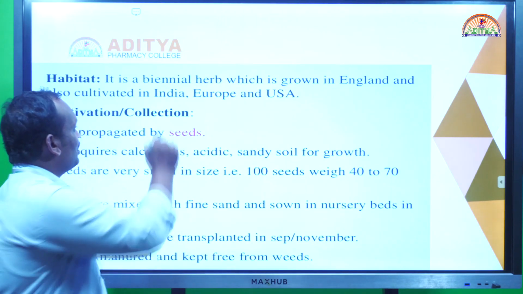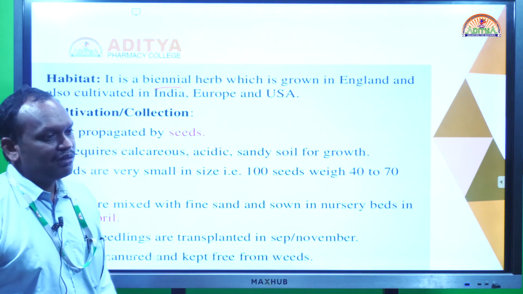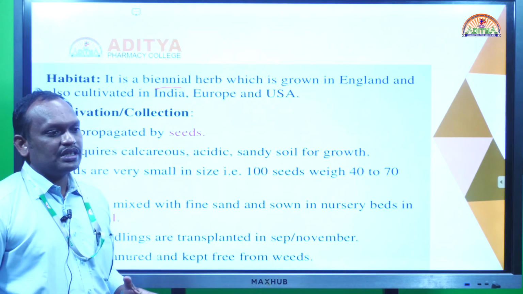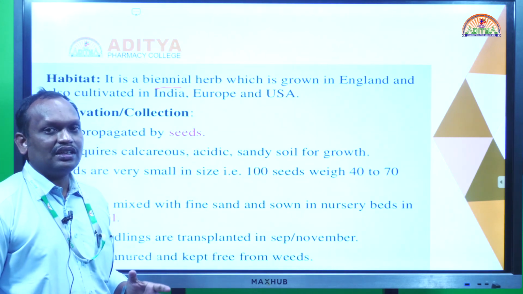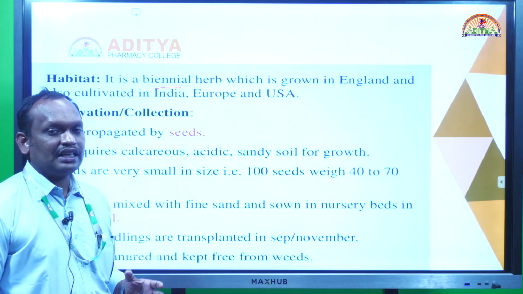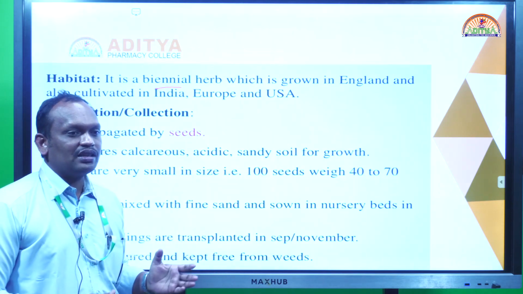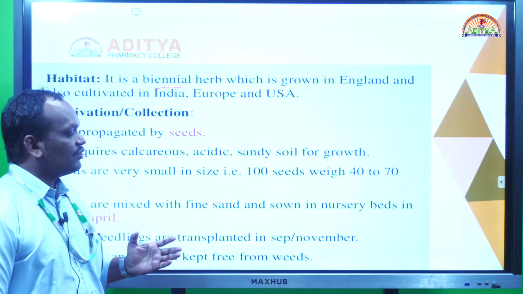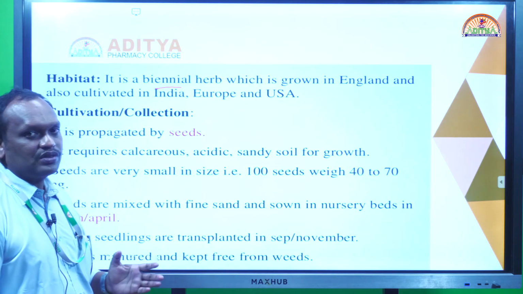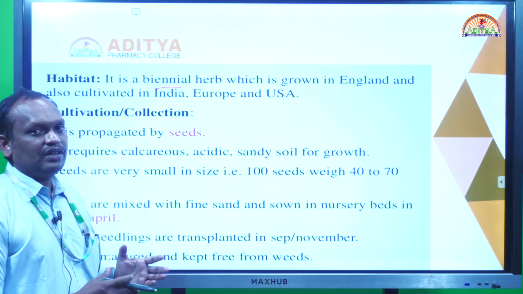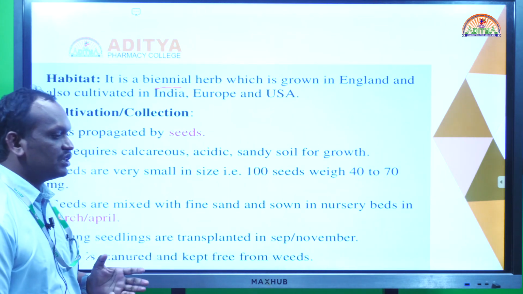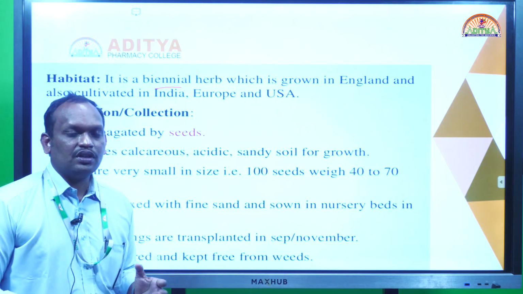It is a biennial herb. Biennial means the plant grows for two years, and generally the plantation is done every two years, so there is no need to do it every year. The plant also starts bearing in the first year. There are two types of leaves, sessile leaves and rosette leaves. The first time they produce sessile leaves, and after that rosette leaves.